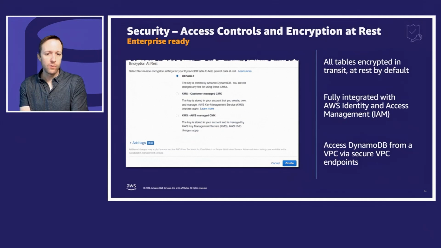And I did want to give you one pro tip. If you're accessing DynamoDB from a VPC, you probably want to set up a VPC endpoint, which allows you to connect to DynamoDB over a private link connection. And that way your traffic is staying entirely on Amazon's backbone. Just a good tip.